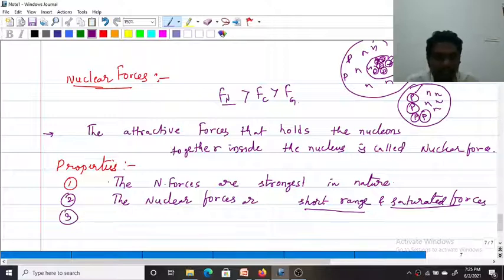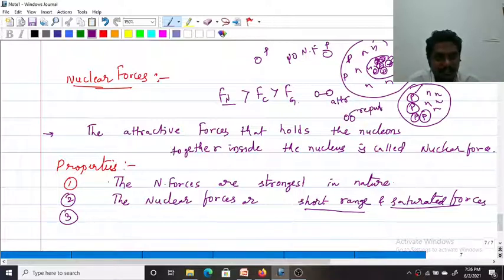Very interesting forces here. When protons are very far away from each other, there is no nuclear force. When they are held at a close distance, they have attractive force. When they are very close to each other, they have repulsive force.